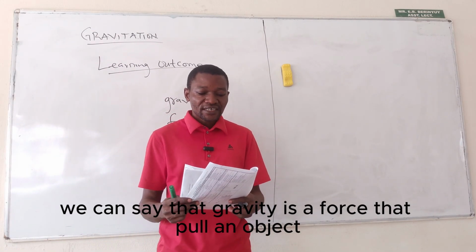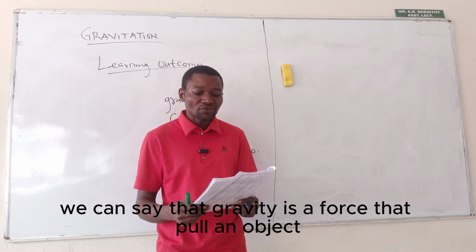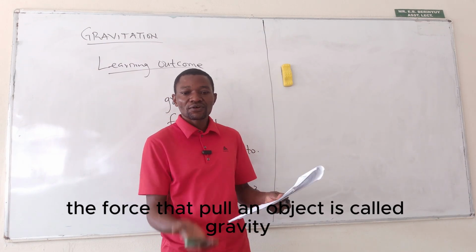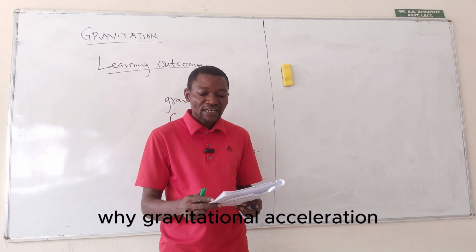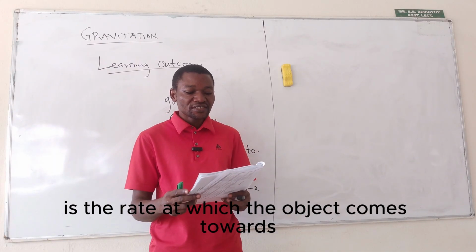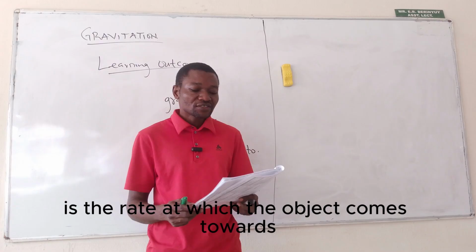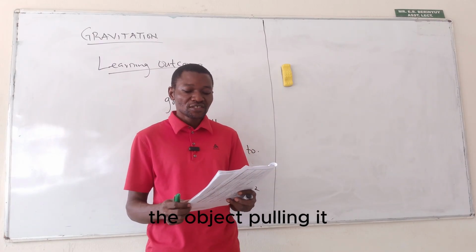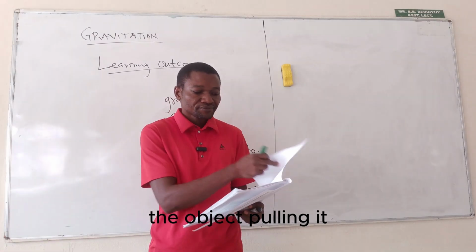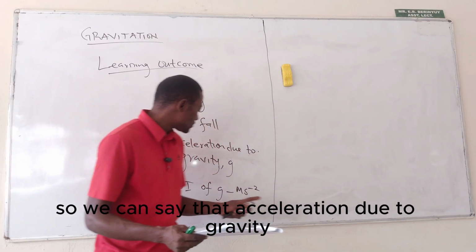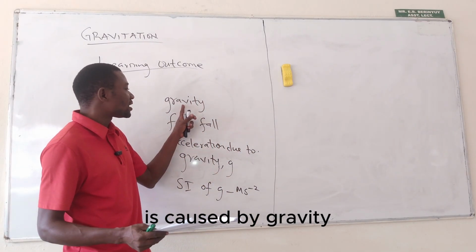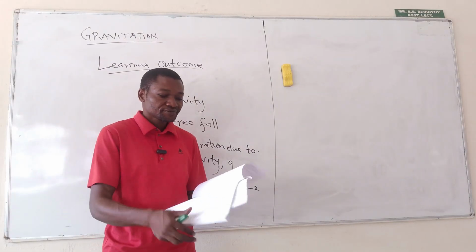So we can say that gravity is a force that pulls an object. That force that pulls an object is called gravity. While gravitational acceleration is the rate at which the object comes towards the object pulling it. So we can say that acceleration due to gravity is caused by gravity.